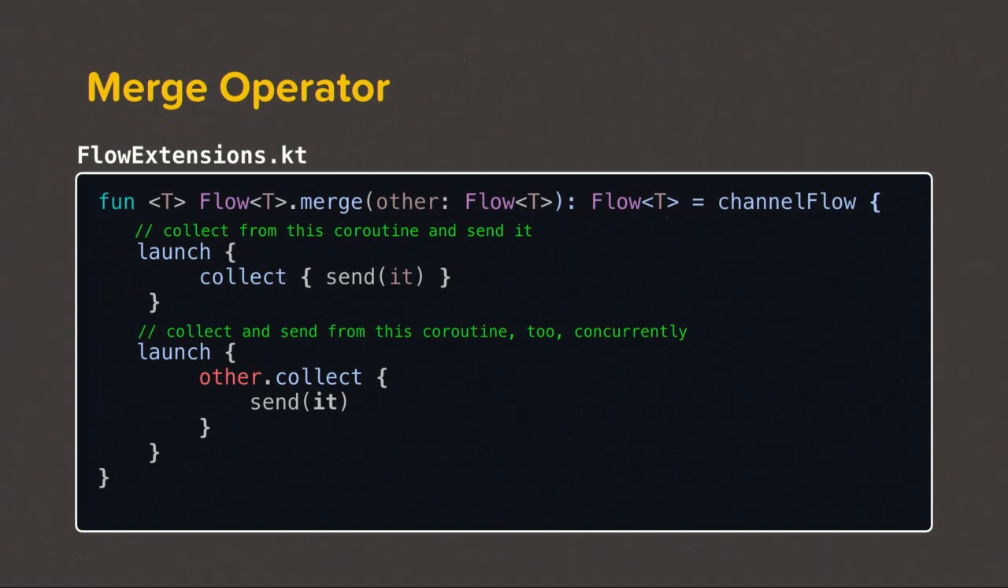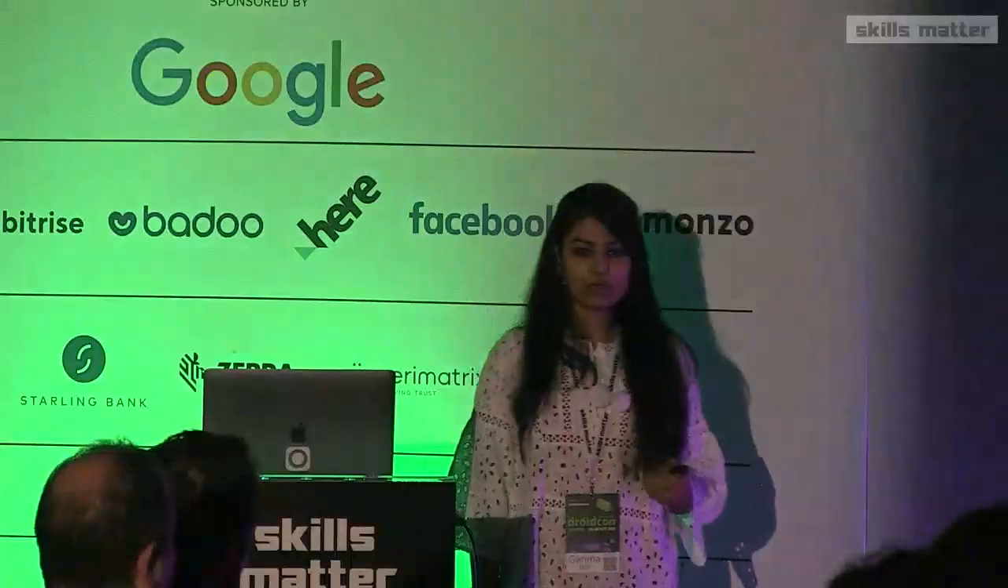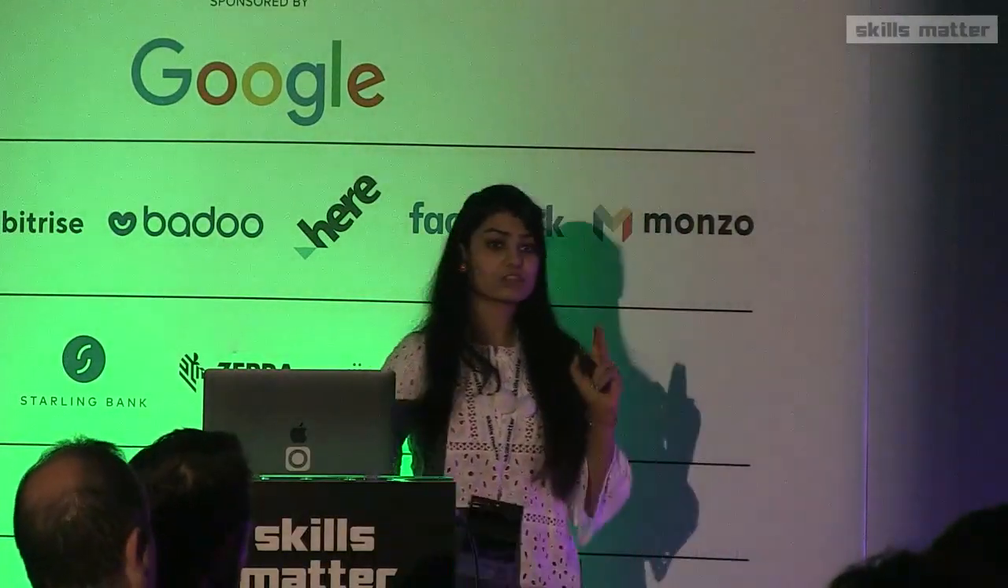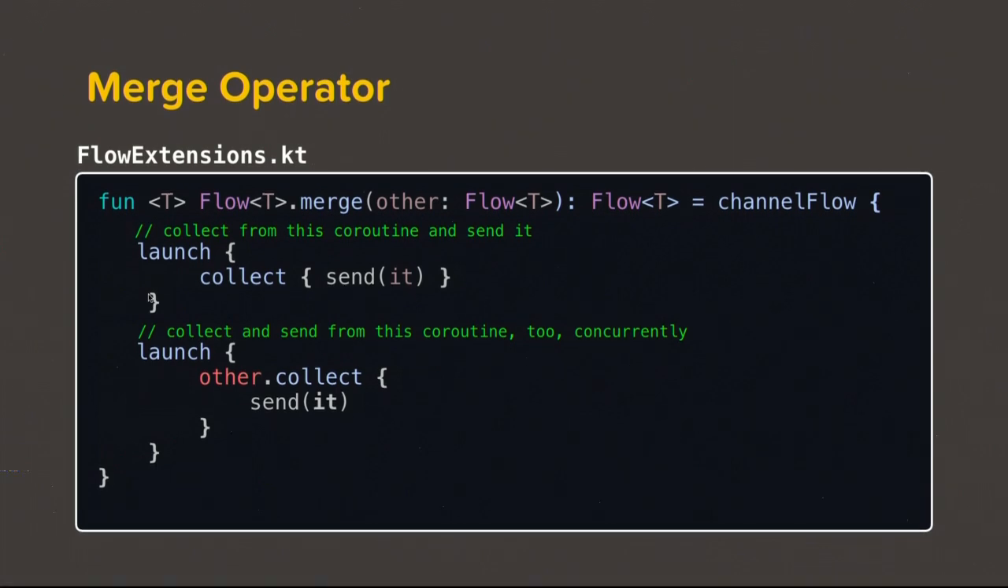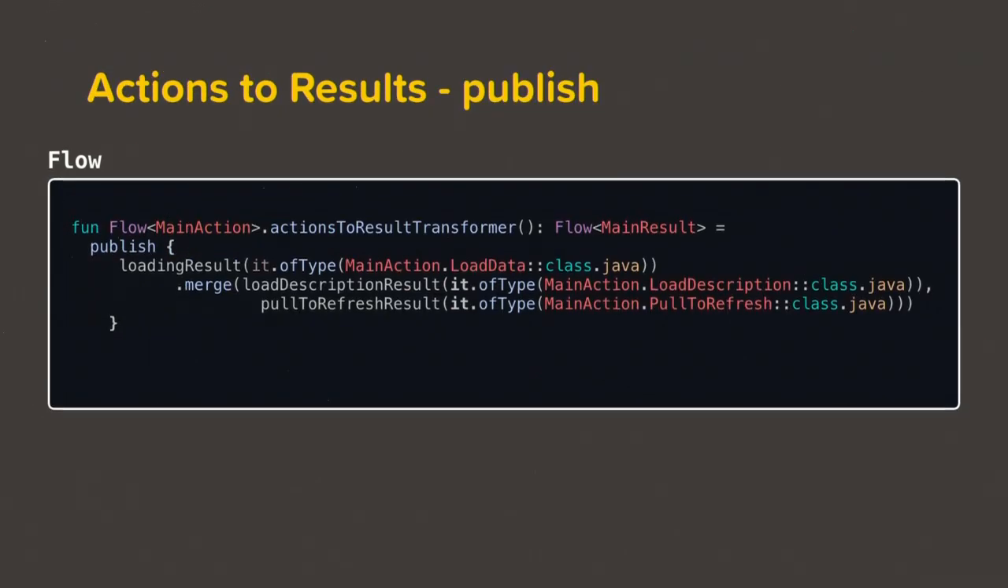And now, why did we use channel flow? Because if you remember, channels are used to talk between different coroutines. So if you see here, we're launching two coroutines, and we're talking between different coroutines. And if we do not use channel flow over here, this app will crash, because we cannot just talk among two different coroutines without using any particular construct. So this is why we use channel flow.